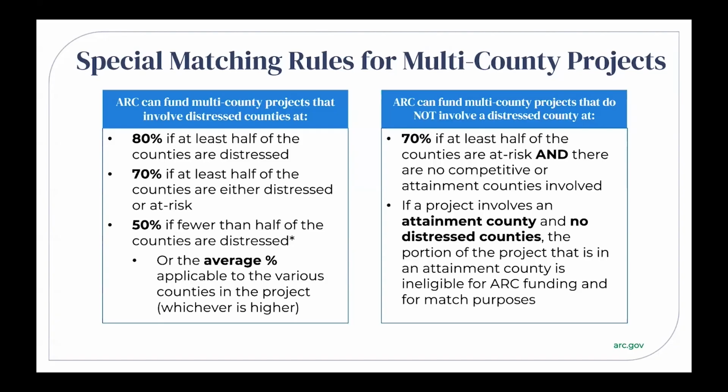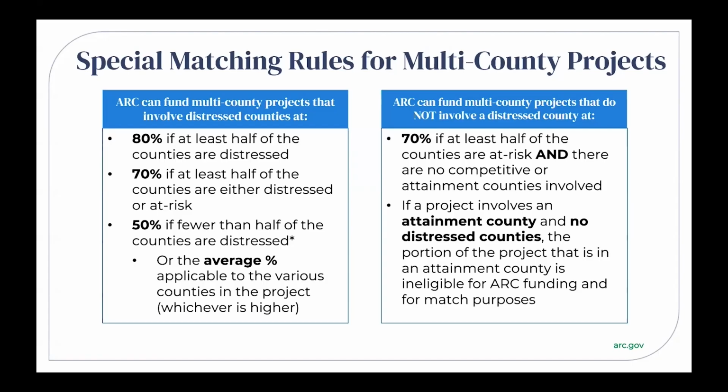If your project involves a distressed county, but fewer than half the counties involved are designated as distressed, ARC can fund up to 50% of the project cost or the average match percentage of the counties involved, whichever is higher. If your project does not involve any distressed counties and at least half the counties are designated at risk, and it does not include counties that are designated as competitive or attainment, ARC can fund up to 70% of the project cost.